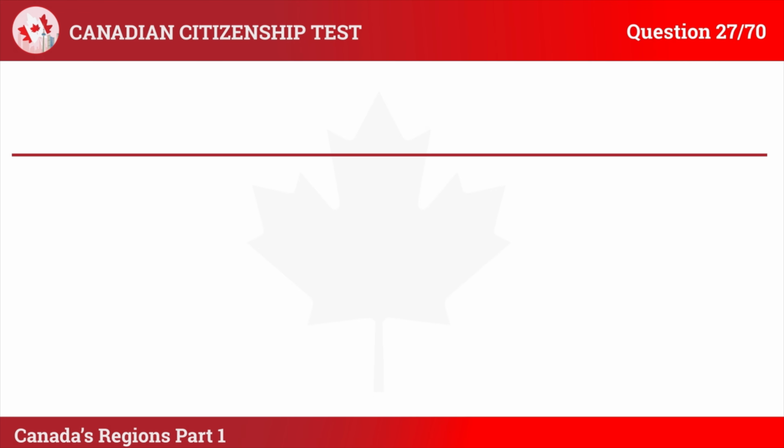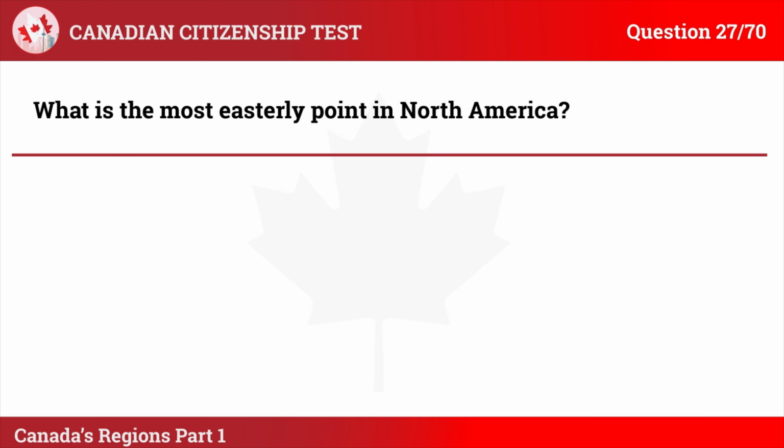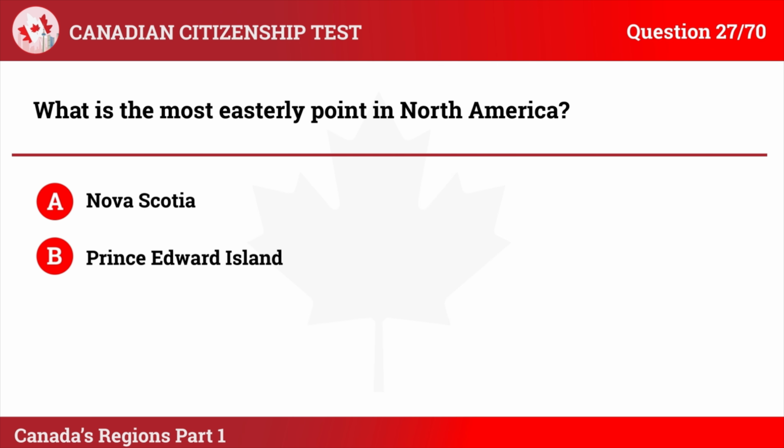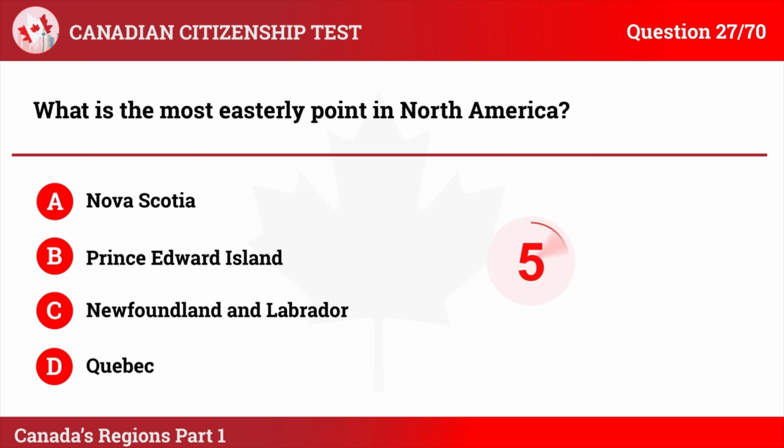Question 27. What is the most easterly point in North America? A. Nova Scotia. B. Prince Edward Island. C. Newfoundland and Labrador. D. Quebec.